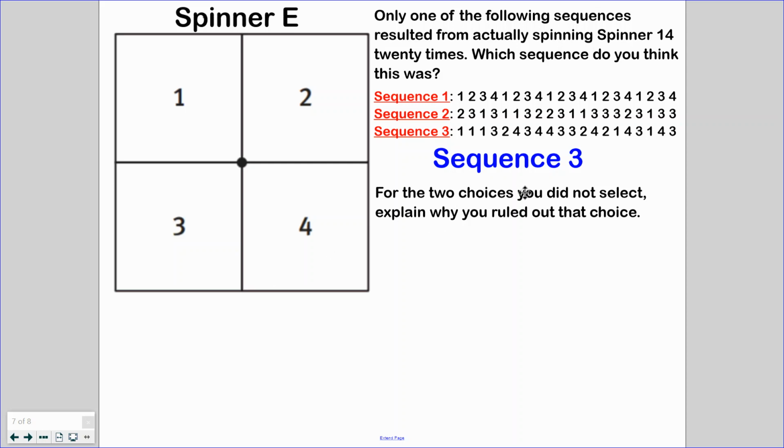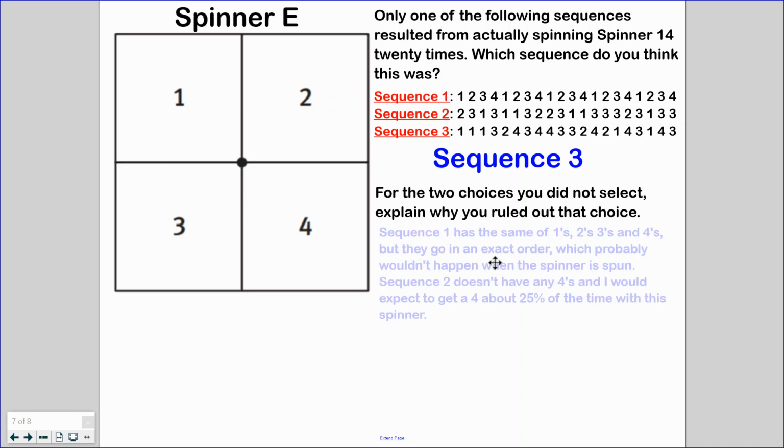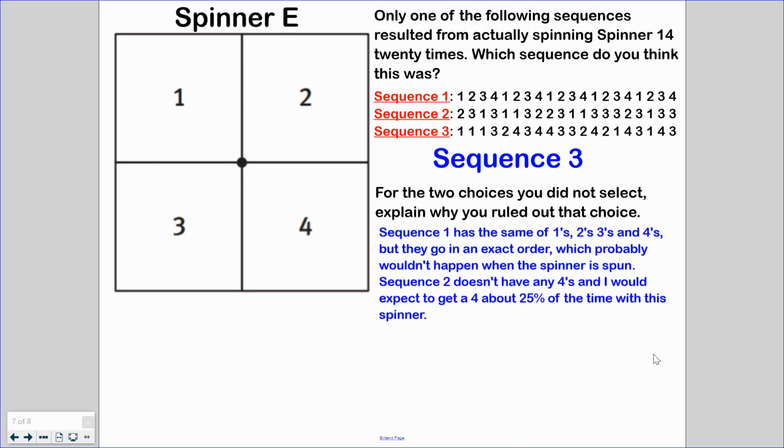It says for the other 2 choices you did not select, explain why you ruled out that choice. Well, I'm kind of an overachiever and I already explained myself a little bit. So let's go ahead and see how I would formally write that.